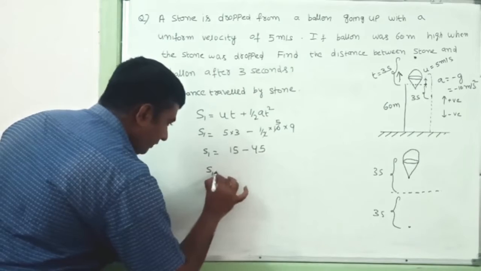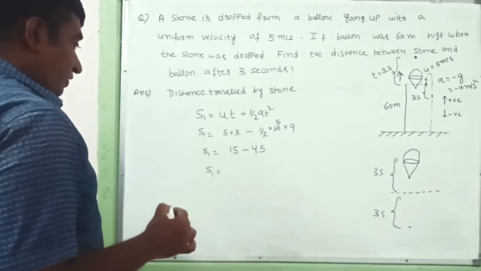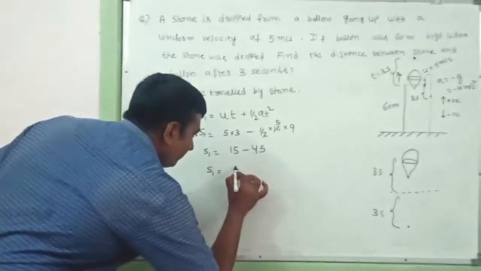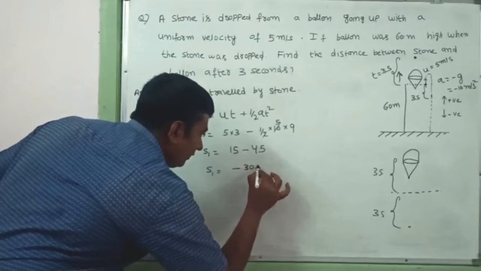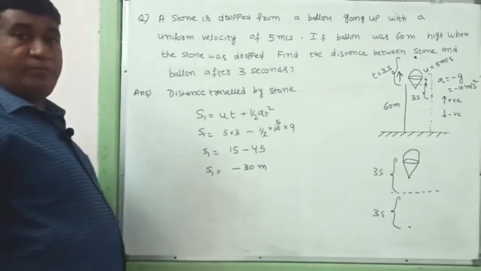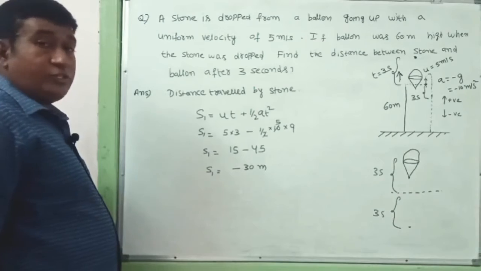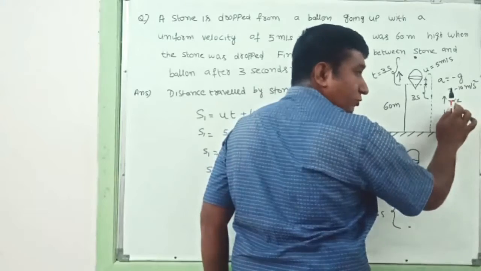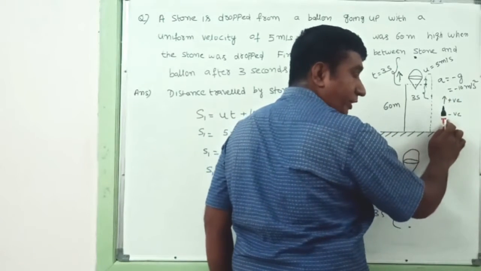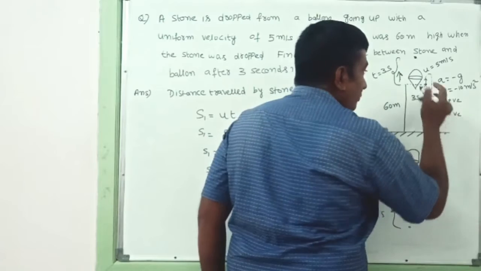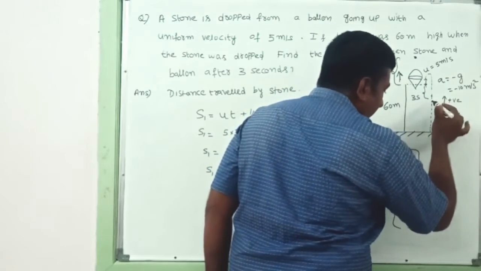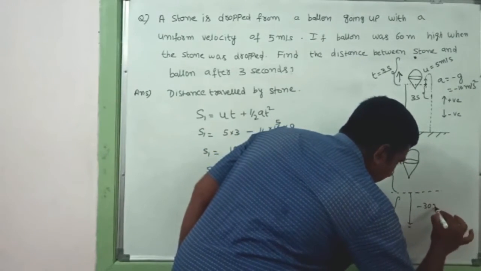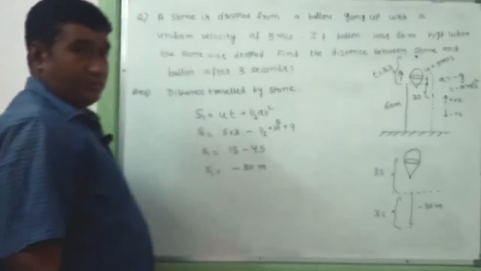So S1 is nothing but -30 meters. Why did we obtain S1 as -30? While moving in the upward direction, we take it as a positive displacement, and while moving in the downward direction, we take it as negative. So it will move upwards and then come downwards. That means from here to here it travels -30 meters in 3 seconds.